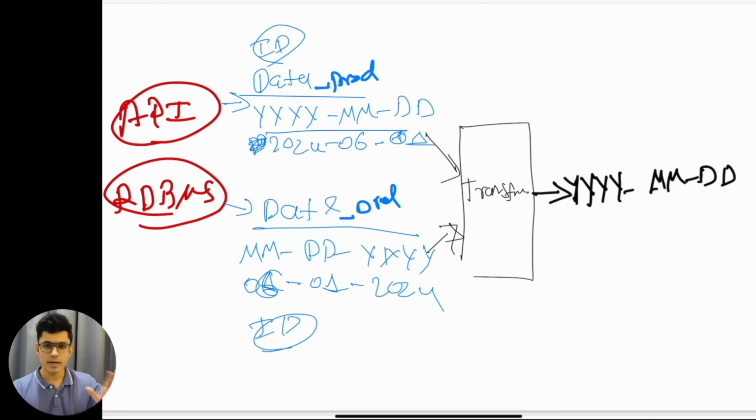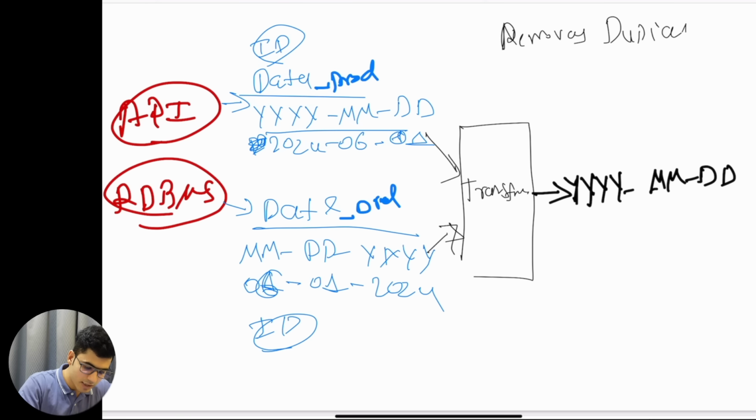This is one example, but transformation can be anything. It can be removing duplicate values, it can be removing the null values. It can be aggregating the data, it can be merging two data, it can be generating a new column based on two different columns, concatenating. It can be anything. You can be filtering, whatever it is.